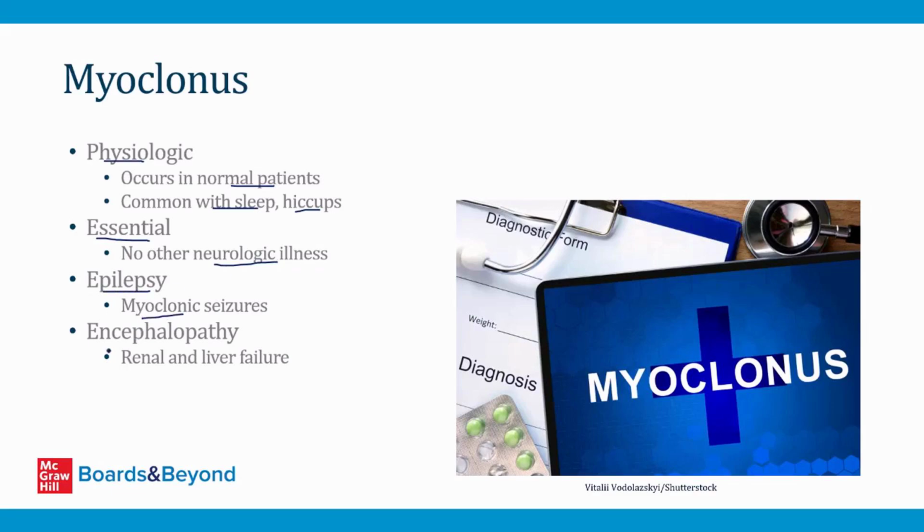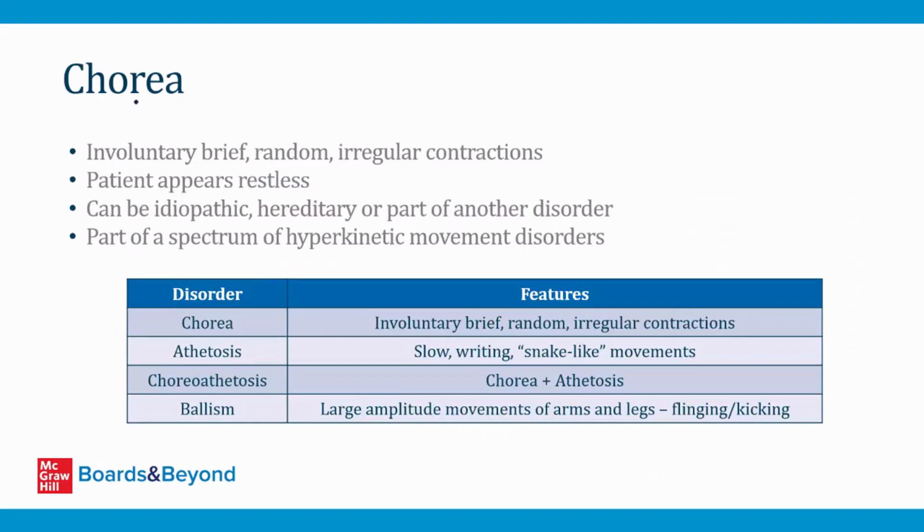And then lastly, patients who have encephalopathy from advanced renal failure or advanced liver failure often develop episodes of myoclonus associated with their underlying kidney or liver disease. Okay, I mentioned chorea before related to Huntington disease, which is one condition that can cause chorea, but let's talk about chorea in general now for a minute.